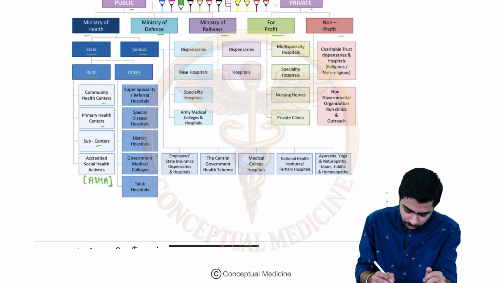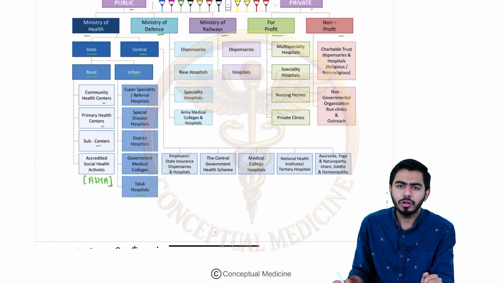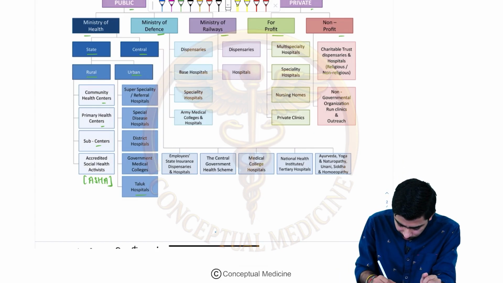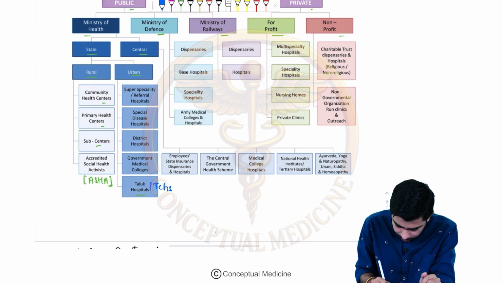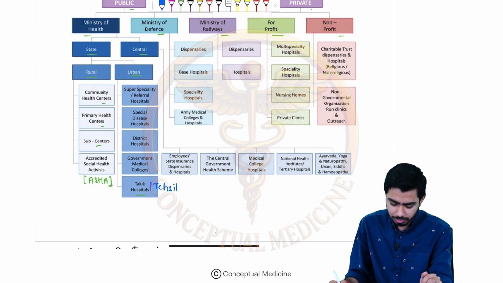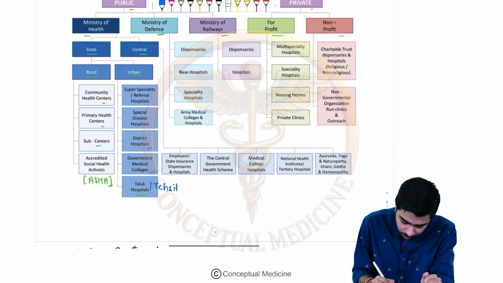In the urban areas, there could be some hospitals at the taluk level, right? Taluk level is also called the tehsil, right? At the tehsil level, some hospitals might be working in the urban area. Then there could be the government medical colleges. Then above that, there could be the district hospital.